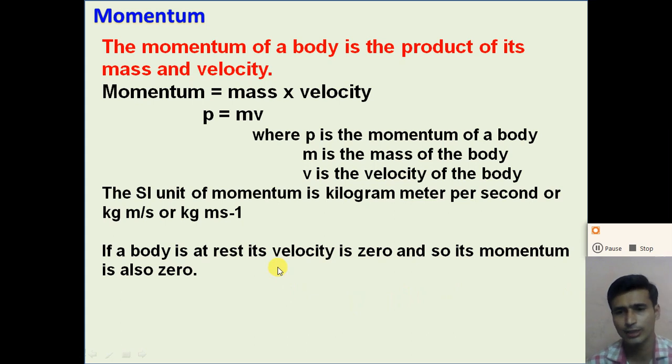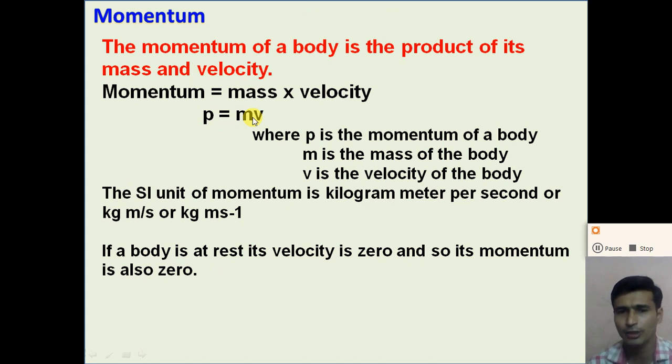So dear student, understand about momentum. How can we calculate momentum? By the product of mass and velocity. If the mass and velocity of the object are given to you, we can easily calculate the momentum of the object by P equals m into v.